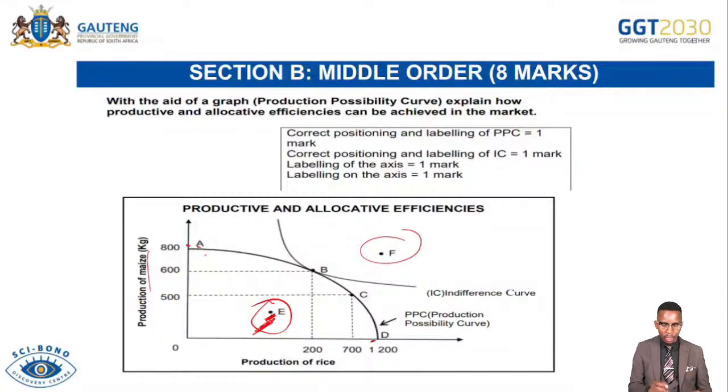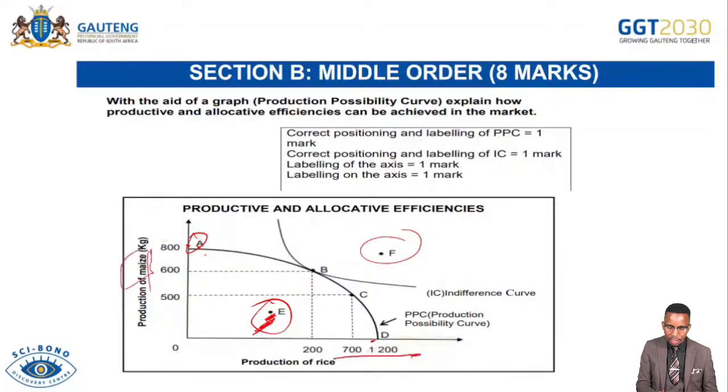However, you must check one point. If we talk of point A, that means all resources we use to produce the maize production. We produce nothing in what we call rice production. So that means if a consumer demands rice, there will be zero output. That simply means now there's a productive inefficiency in point D if the consumer is demanding point D while we produce at A. Same thing applies when the consumer demands at point D.